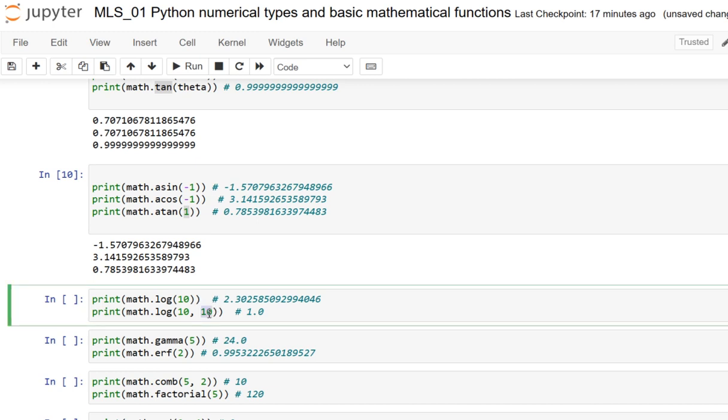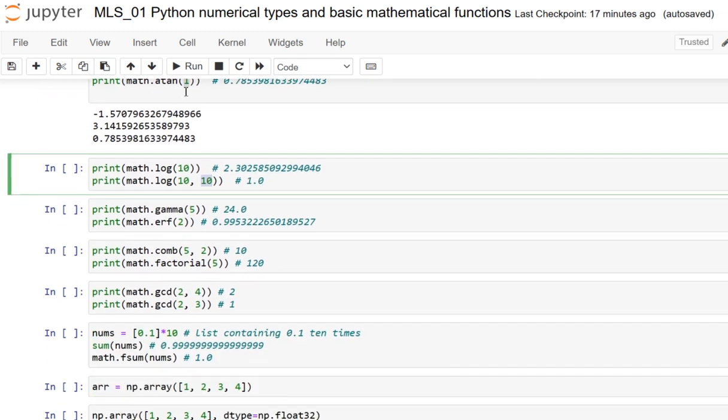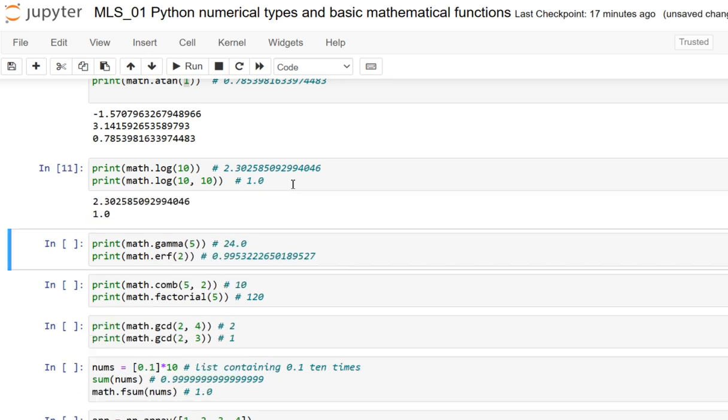By default, without the optional argument, it is the natural logarithm with base e, and the e constant can be accessed using math.e. Here I have specified log of 10 and log of 10 with base 10, so both are specified, and this is the exact output.